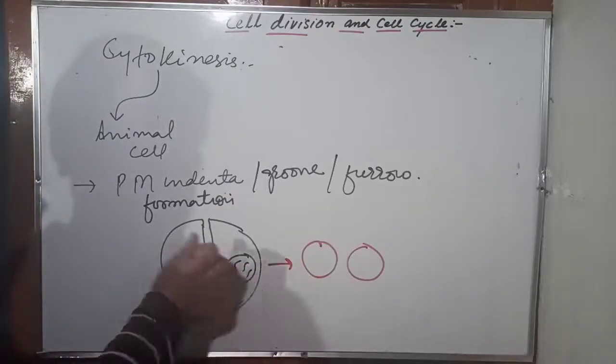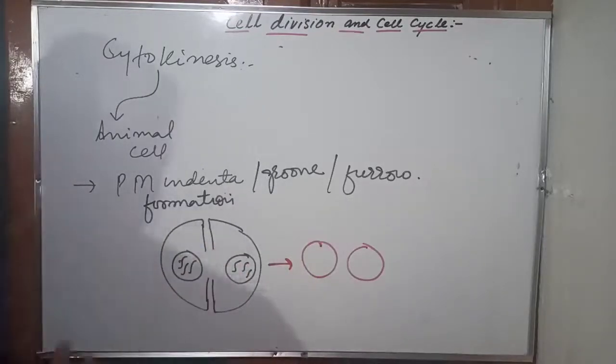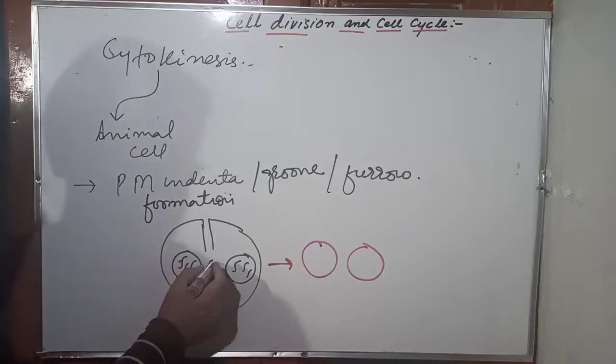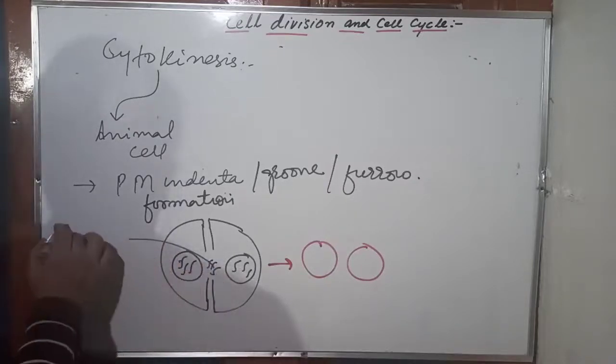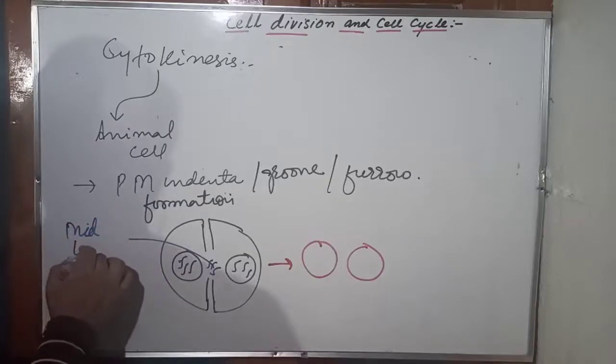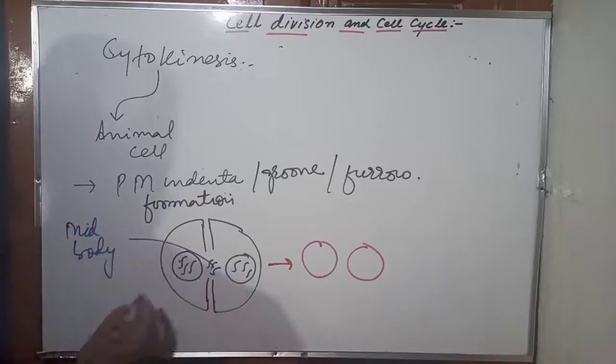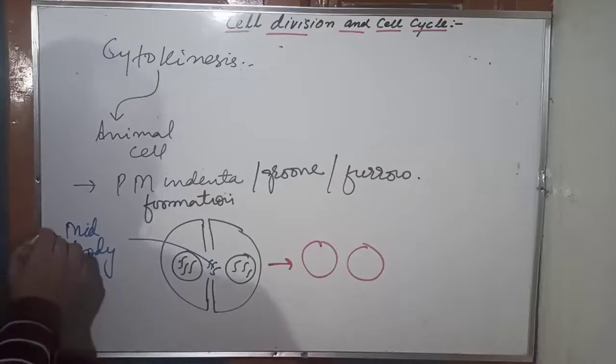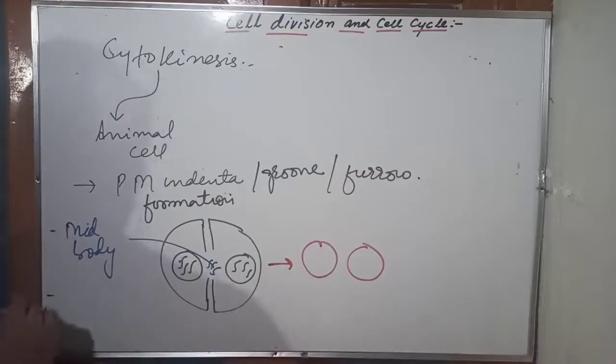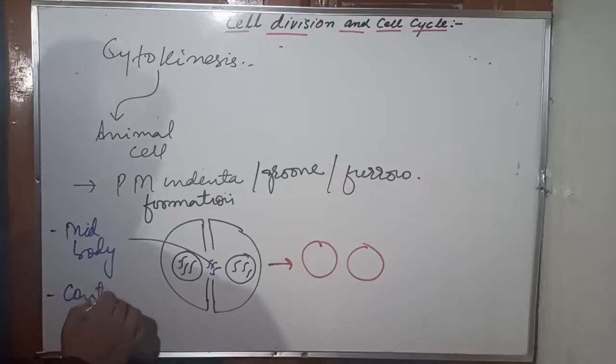May I tell you one important thing here. Listen carefully. This indentation, which is going to pull the plasma membrane, there's a point. Number 1 point, there are remnants of microtubules of spindle present here. Remnants left over. This is called a mid-body. We call it mid-body. Mid-body acts as a bridge between the two cells here. Number 1 point. Number 2nd point here is, there is a contractile cytoplasm.